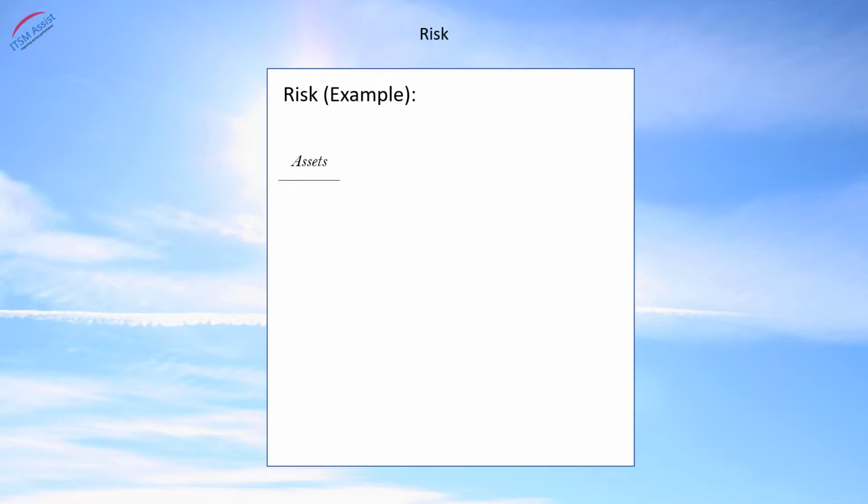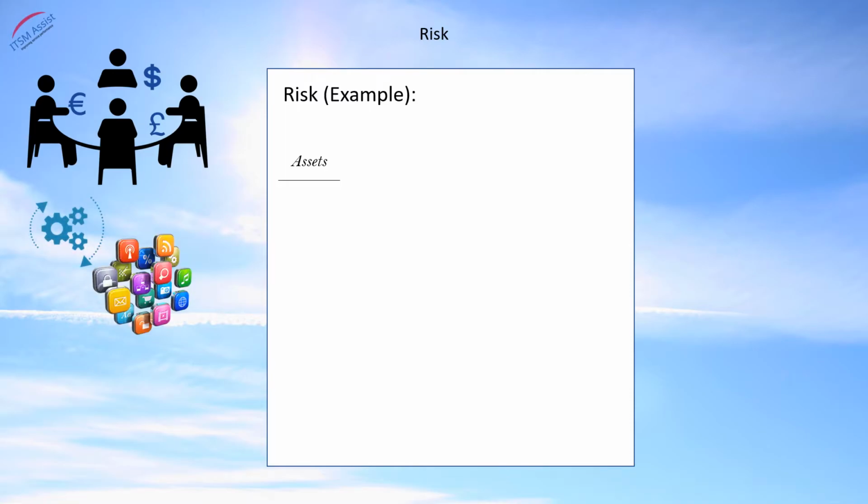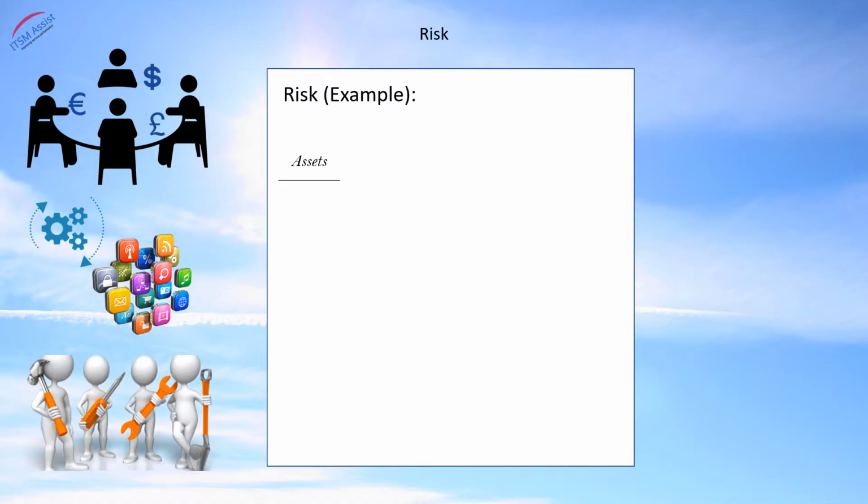Now, a service asset is made up of resources and capabilities. A resource is something tangible, such as money, whereas capability is more intangible, such as the management applied to the money. Or an application would be deemed as a resource, and the process applied to it would be deemed as the capability. The two together make up a service asset. So in this example, whilst we are going to keep this simple and brief, we should not forget that capabilities such as knowledge and expertise should also be captured as assets.